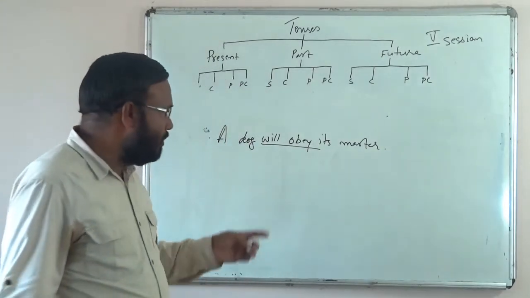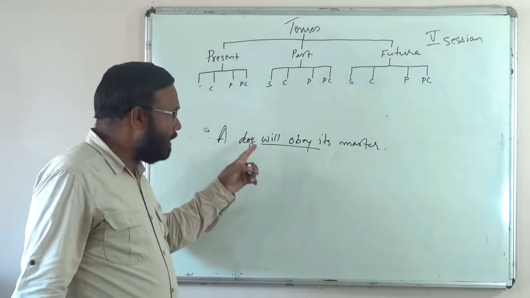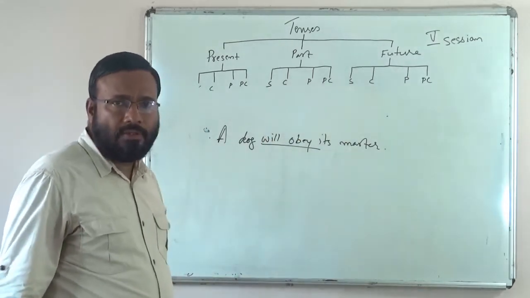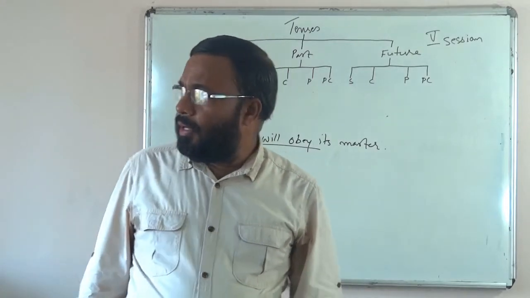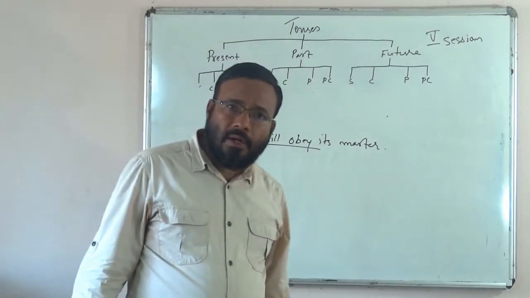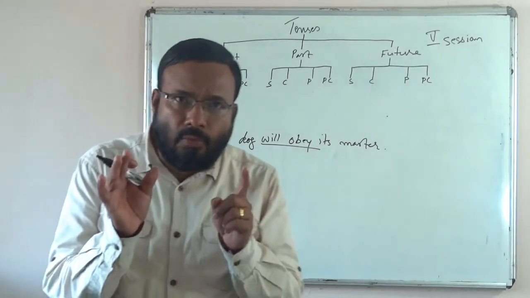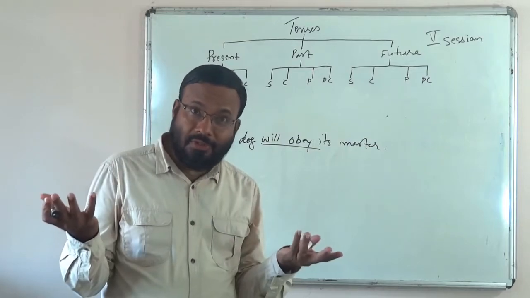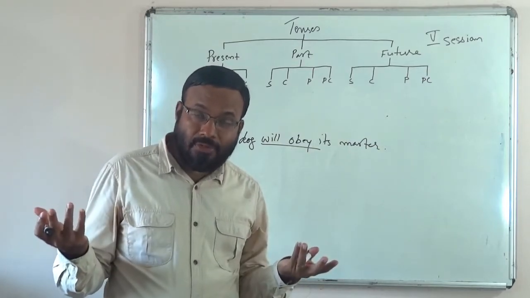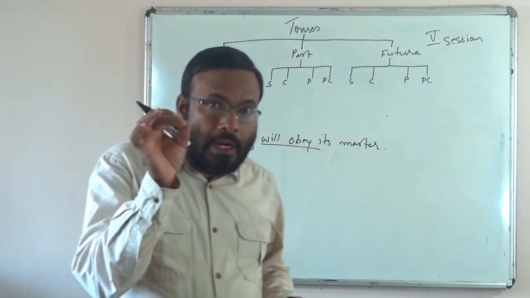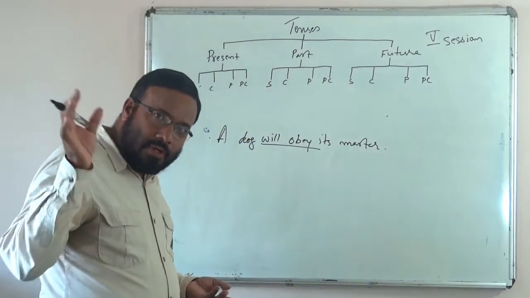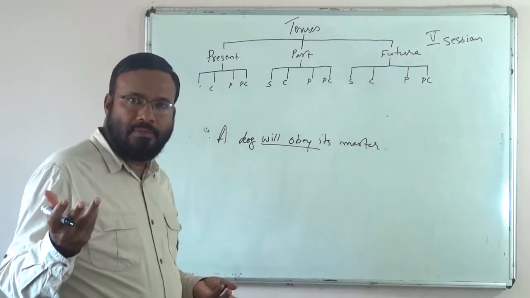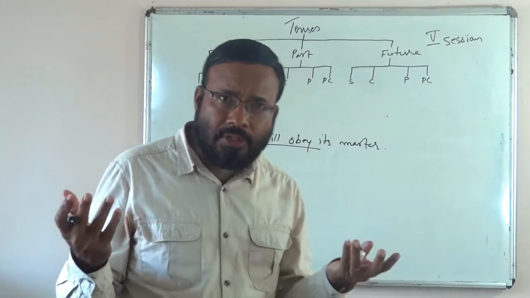The truth. So in order to convey a general truth like this, showing all the three times, sometimes we can use a simple future. If you want, I can say another sentence. A mother will love her baby. Even if the baby is not so beautiful, even if it is not so cute, mothers can't help loving their babies, isn't it? So only in the future mothers will love? Today mothers are not loving? Yesterday they did not love? So it crosses all time limits, isn't it?